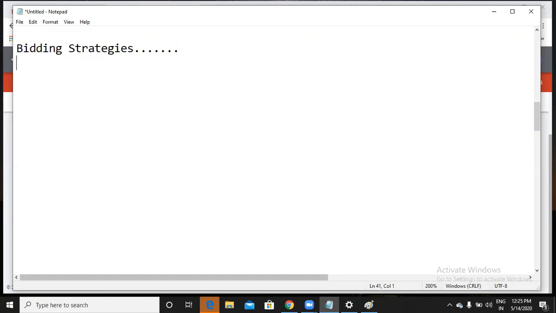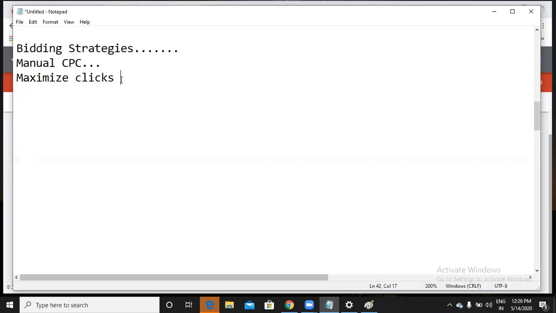The only bidding strategies we know till now are manual CPC and maximize clicks. What does manual CPC mean? Manual CPC means I am manually deciding the bids for my clicks. Whatever bid I put for my clicks, that is all Google has to deduct. It should not exceed that. That is what manual means. So I can set a manual bid for each and every ad group. That is manual CPC.